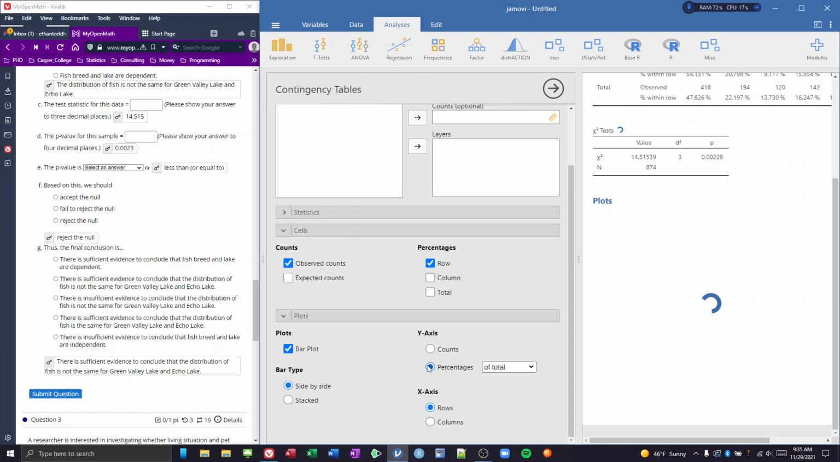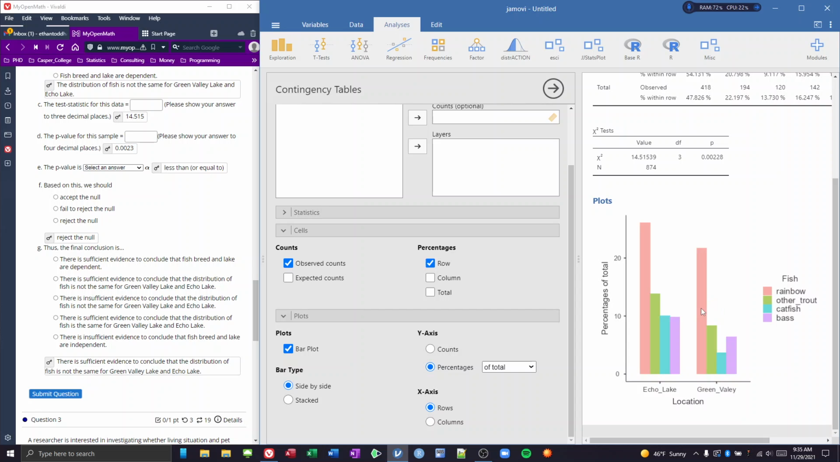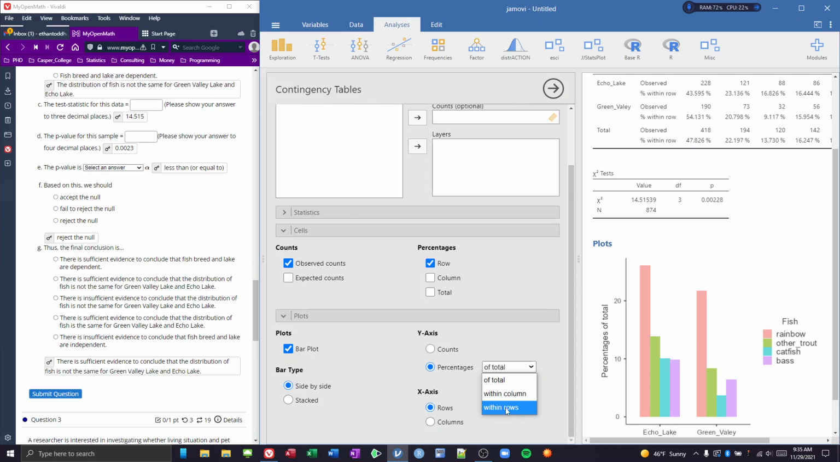So if we look at these percentage differences, we can see that the rainbow looks like there's a pretty big difference. And there's a decent difference between bass, between the catfish. The purples look close-ish, and the greens look close-ish. Anyhow, it's just another way that you can look at those, and say, oh, this is a better way to look at it. So that was percentages of the total.